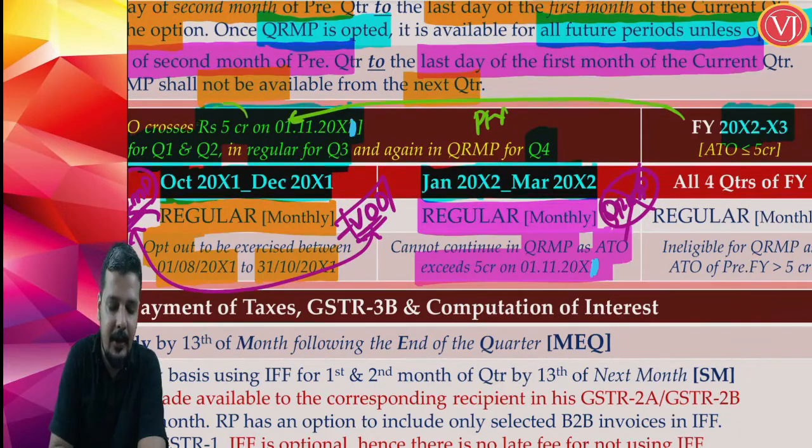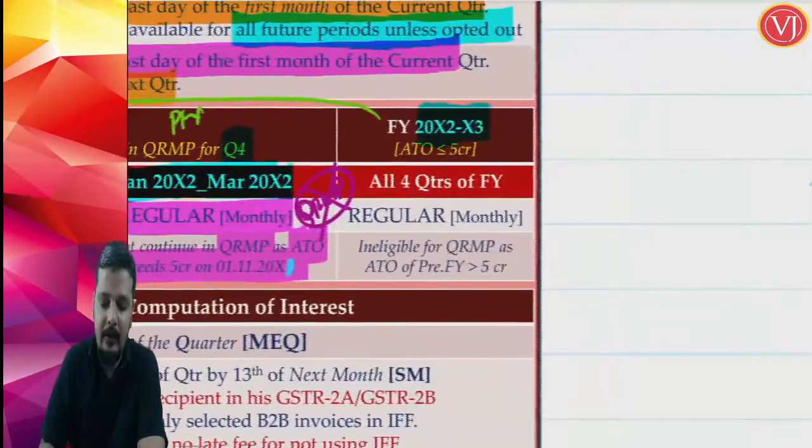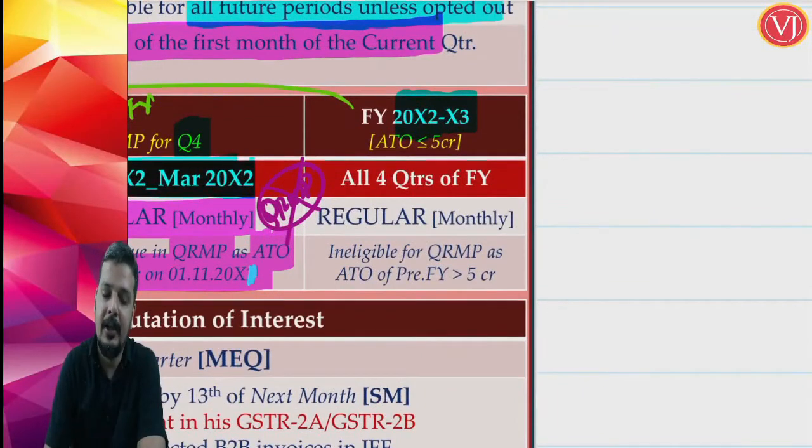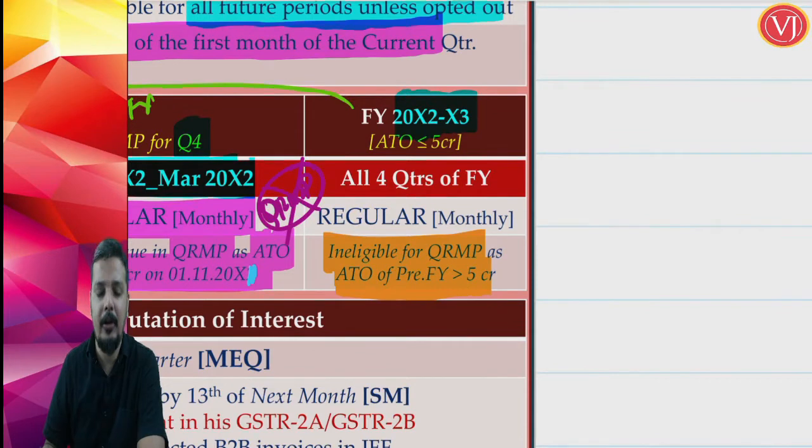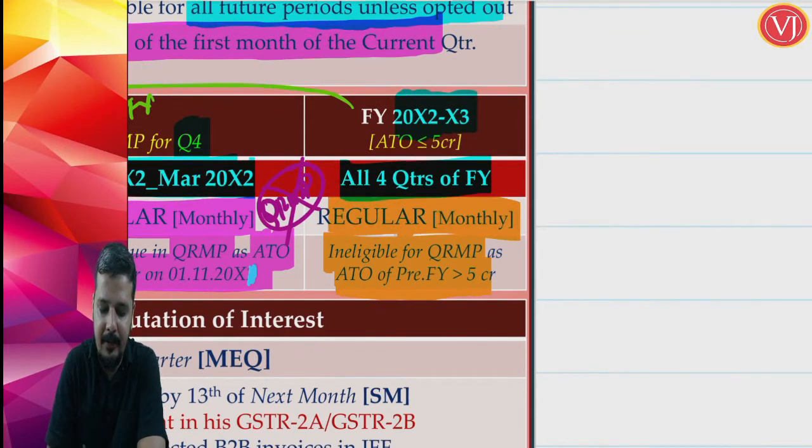The previous financial year aggregate turnover has already crossed 5 crores. So if the previous financial year aggregate turnover has already crossed 5 crores, then you are not at all eligible for the QRMP scheme. So for the entire financial year 2022-2023, for all the 4 quarters, you have no option but to go only for the MRMP scheme.